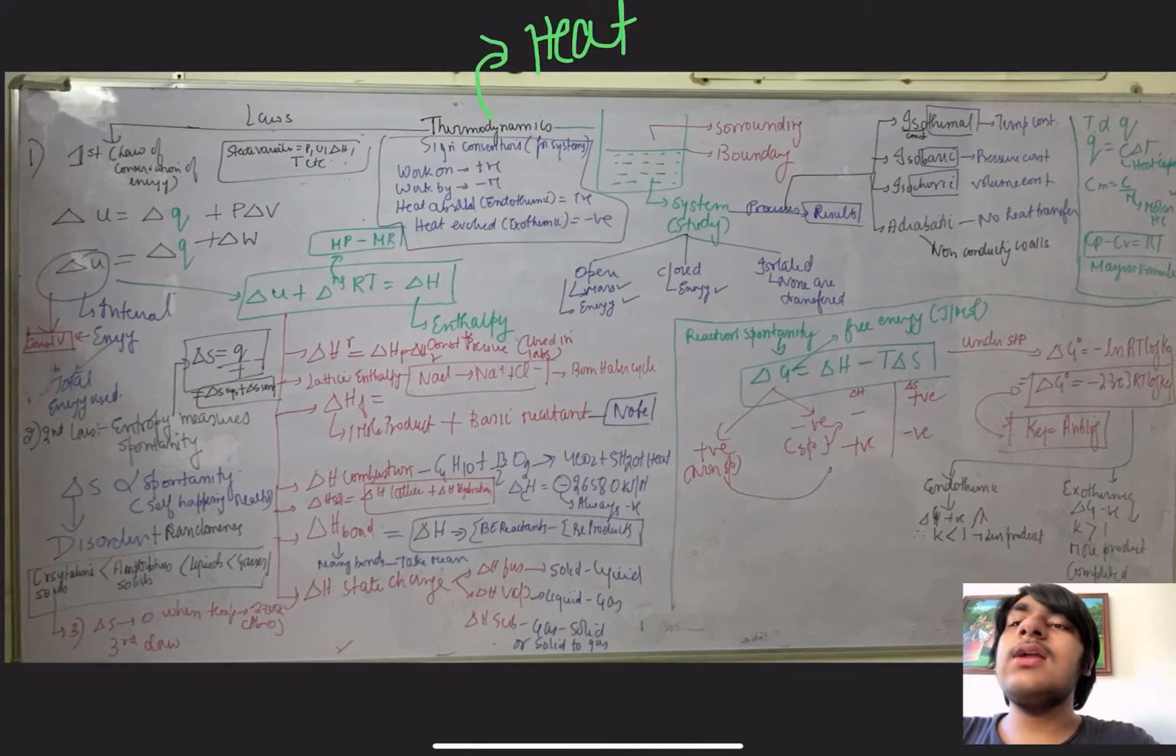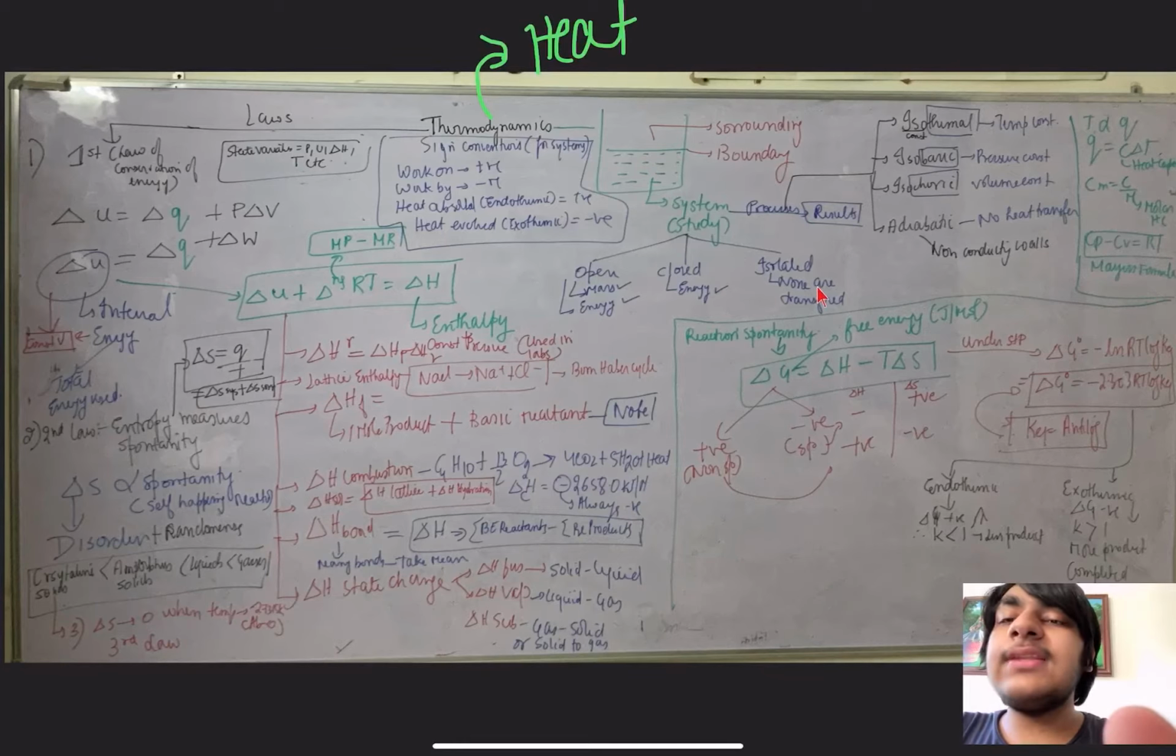Now when we investigate the system and carry out certain processes on it, we get our desired results or reactions. The processes are of four major types, which are isothermal, isobaric, isochoric and adiabatic. Iso means constant. Thermal is temperature, so isothermal means constant temperature. Isobaric: bar is the unit of pressure, so that means constant pressure. Isochoric is for constant volume, and adiabatic, very important, is the process in which there will be no heat transfer.